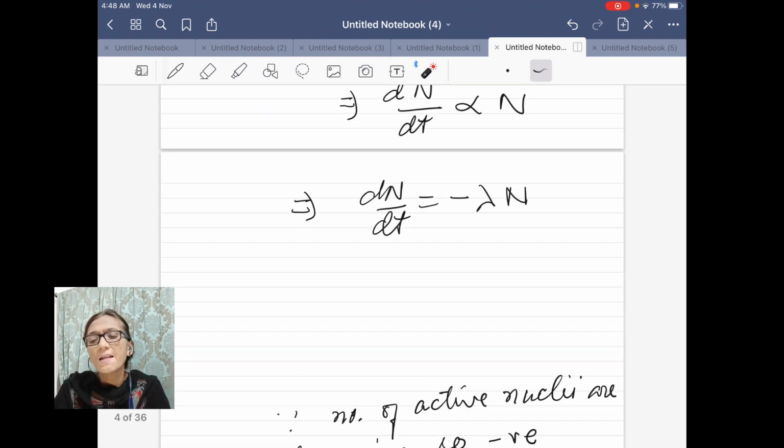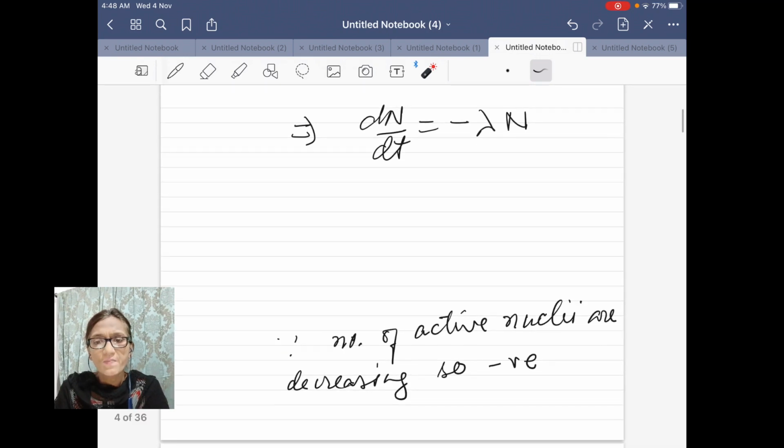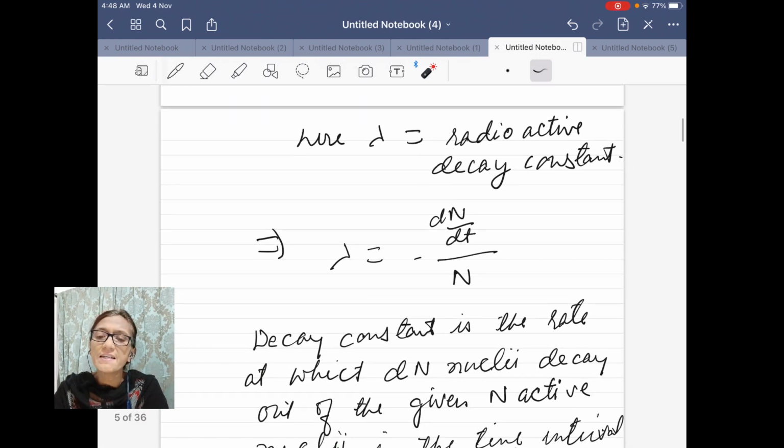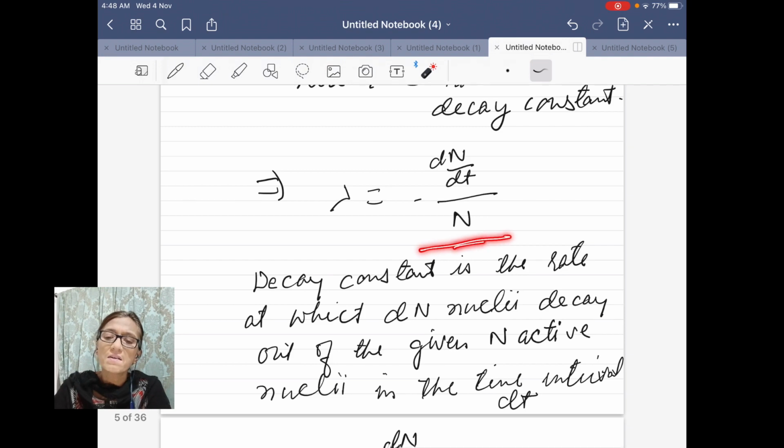We can define this radioactive decay constant from this equation itself. Take the decay constant to one side and the rest of the quantity on the other side for defining lambda. So what is this quantity?